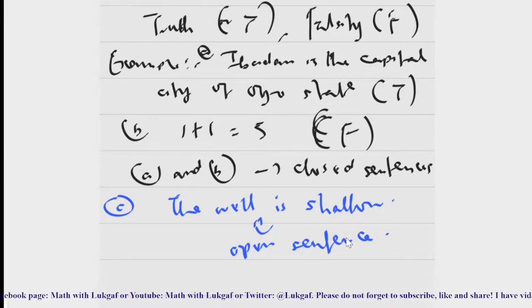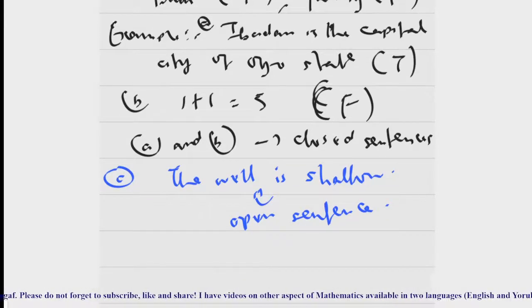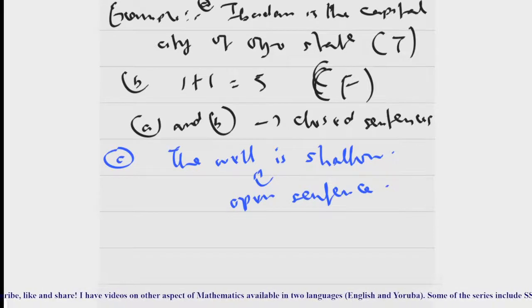And you have to know that your sentence can also come in terms of questions, exclamation, or even commands or expression. But you have to note that when they come in this form, they are not categorized as propositions, because you can't say whether they are true or false. I hope you understand now.